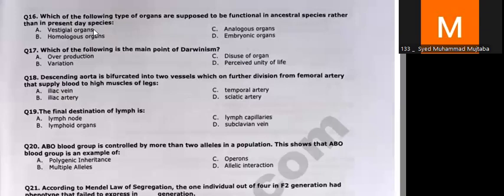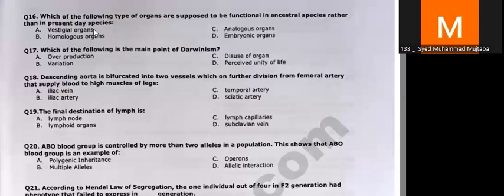However, due to evolution, the appendix has lost its evolutionary significance and no longer plays an important role. That is why we perform an appendectomy when the appendix is inflamed. If we don't remove the appendix, there will be sepsis and inflammation in the human body, which might even lead to the death of a person.